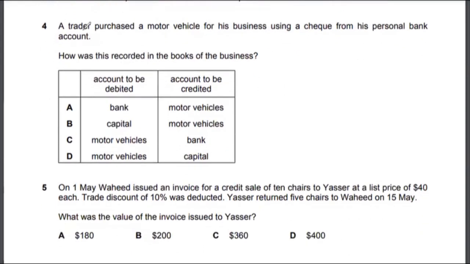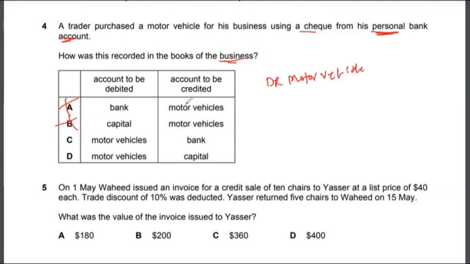So multiple choice 4: a trader purchased a motor vehicle for his business using a check from his personal bank account. How was this recorded in the books of the business? So it's asking how this would be recorded in the books of the business. Of course, option A and B are incorrect because the motor vehicle would be a debit. That's just one part of the transaction, right? So it's either option C or option D.